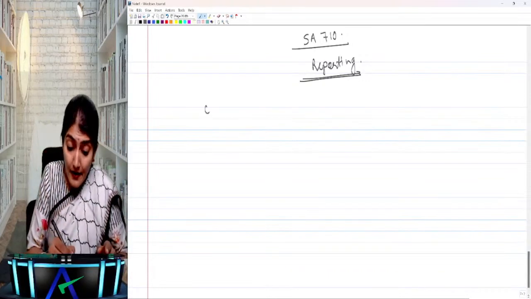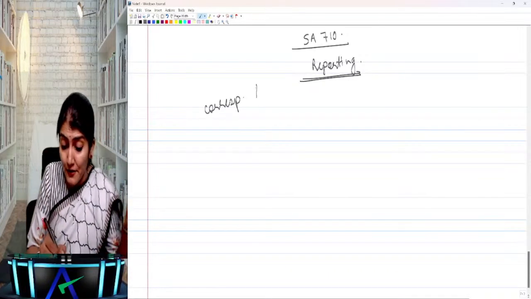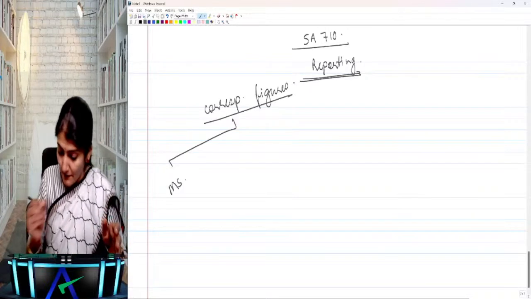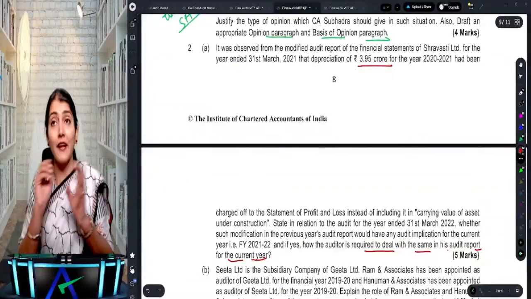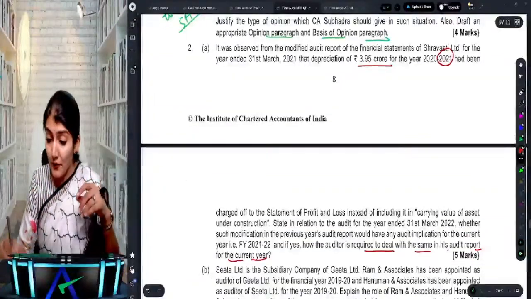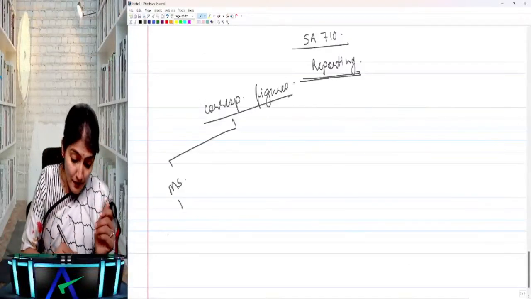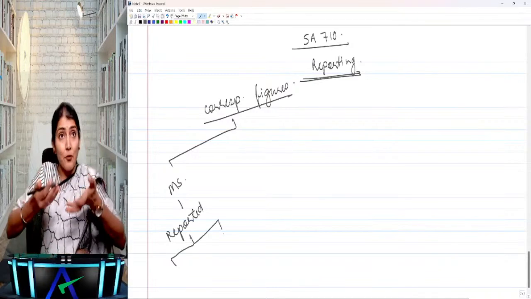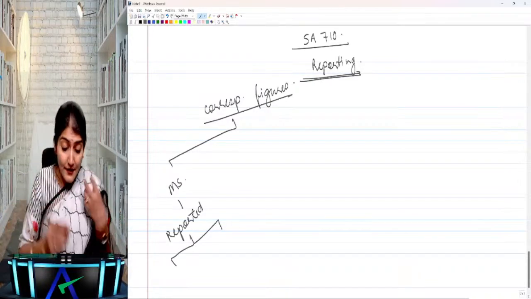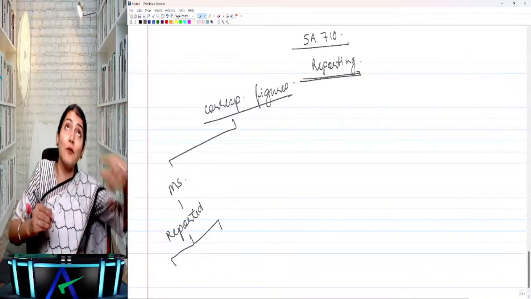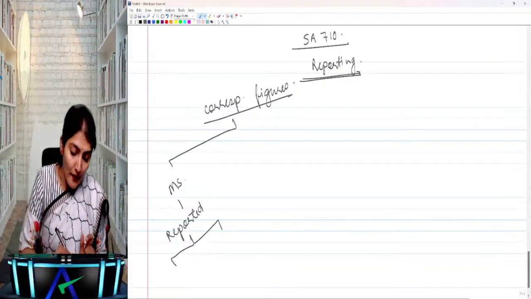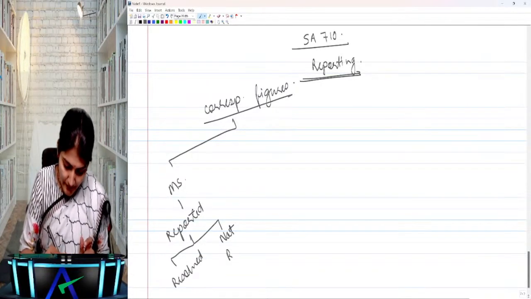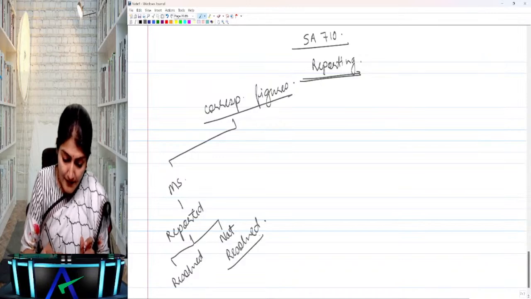Right? So in the corresponding figures, that is the last year figures of 2021, there is a misstatement, depreciation of some 3.95 crore. Was it reported last year? Yes, it has been reported last year. But now, I'm doing the audit of this year. Now this year what I need to check is whether the misstatement which the auditor had reported last year has been resolved or not resolved.